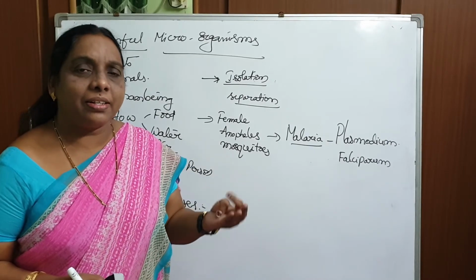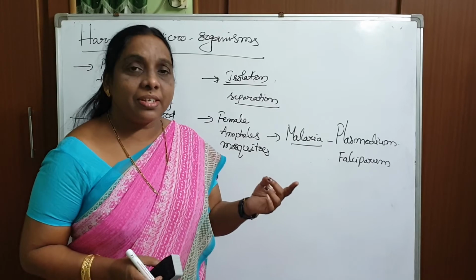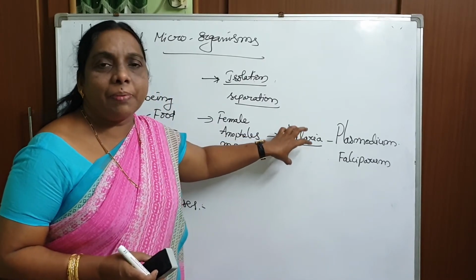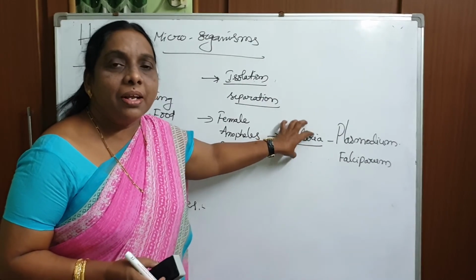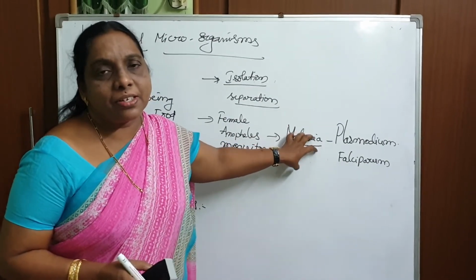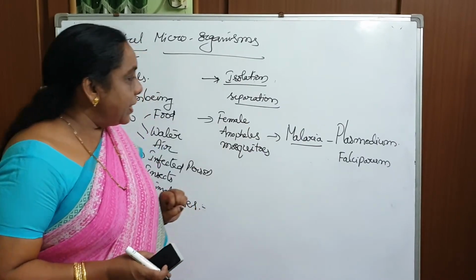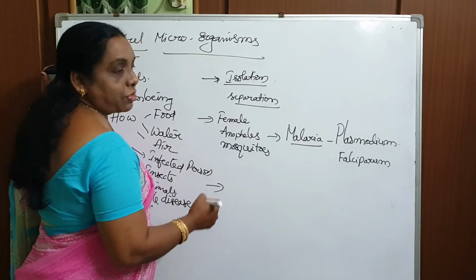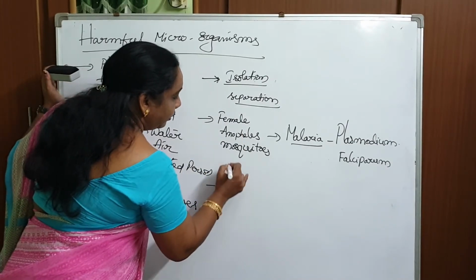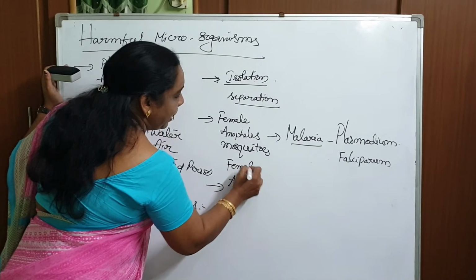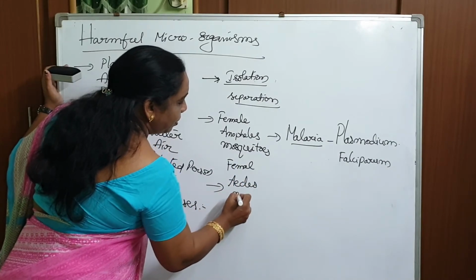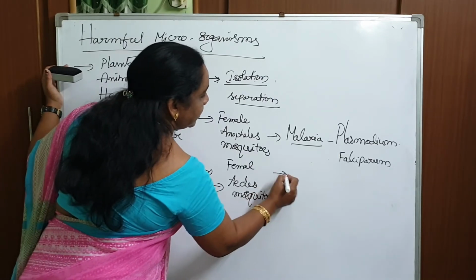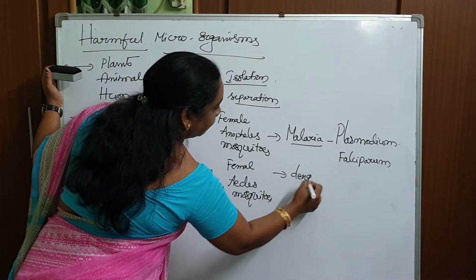Maybe on the 14th day, or the 13th day, or after 1 week, 7 days, the person will suffer with chill fever, body pains, headache, and all these make the person suffer with the disease called malaria. Okay, so one more disease is there, an insect disease, also from mosquitoes: the female Aedes mosquito, or Aedes fly. This is responsible for causing the disease dengue fever.